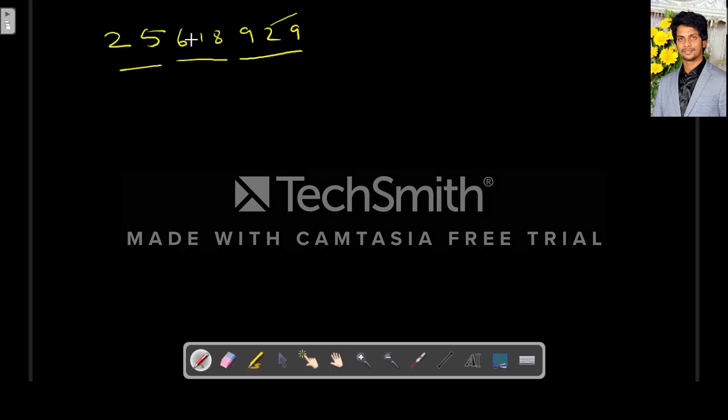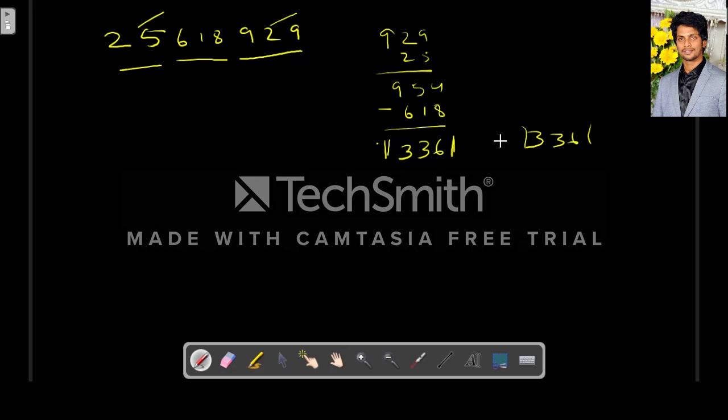So now the alternate groups we have to add: 929 plus 25. So how much will we get? 954 minus 618. So we have to take the absolute, which means positive value. So what is the resultant thing? 336. So let's see whether this 336 is divisible by 7 or not. 7 4s are 28, 56, 7 8s are 56 and the remainder is 0. So this 336 is divisible by 7. So hence this number is divisible by 7.